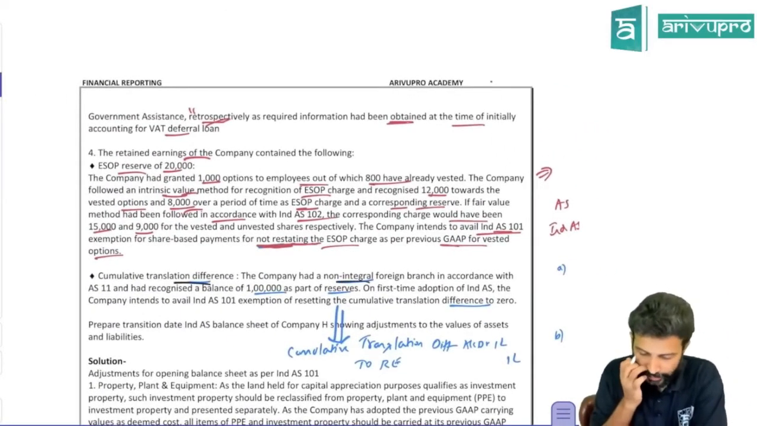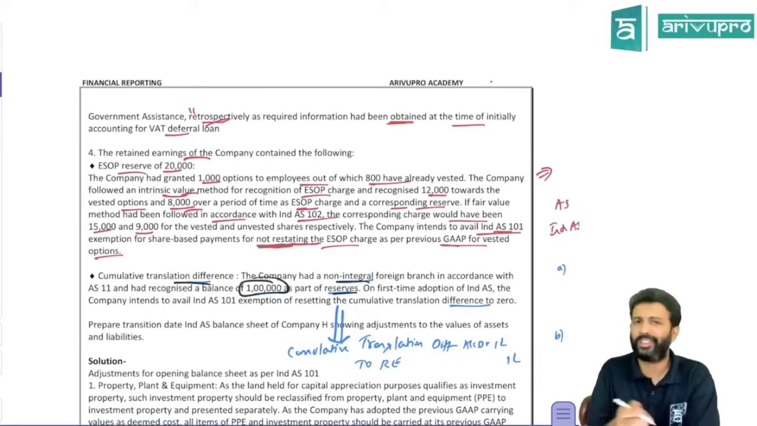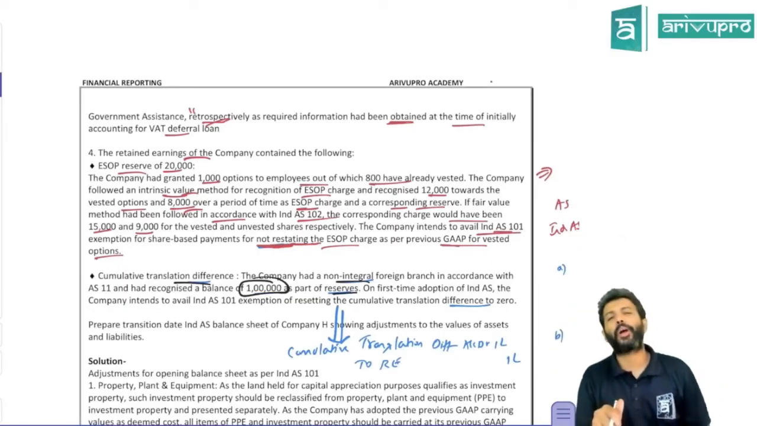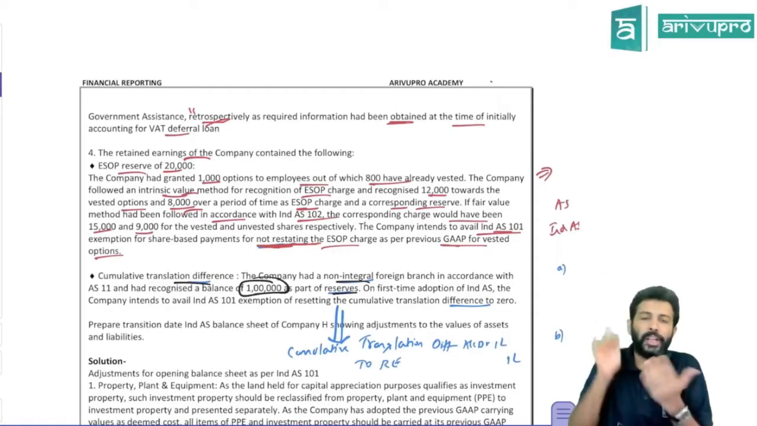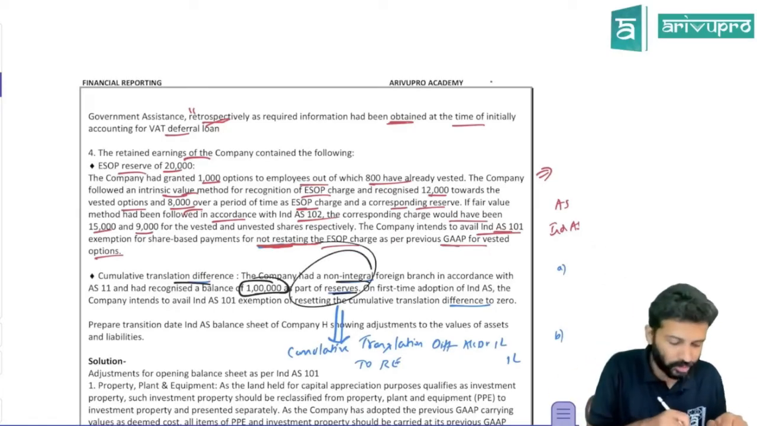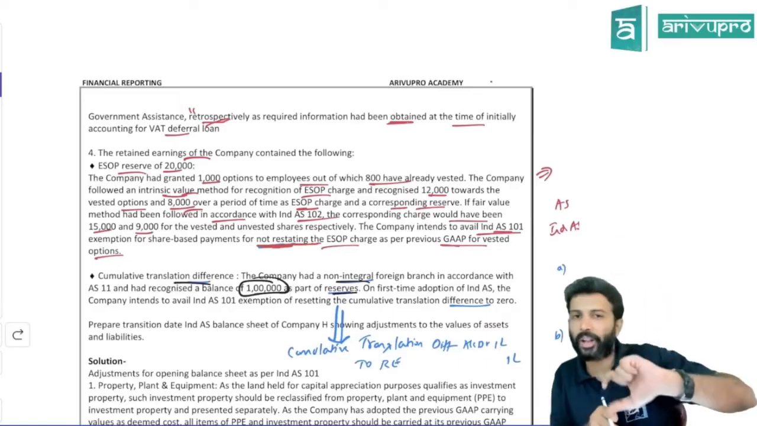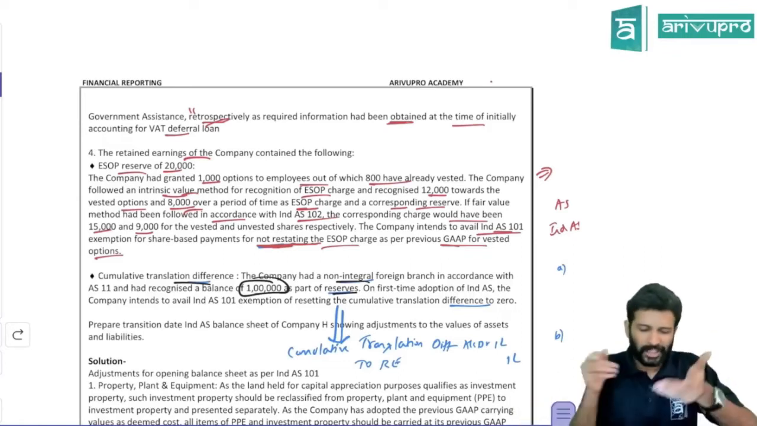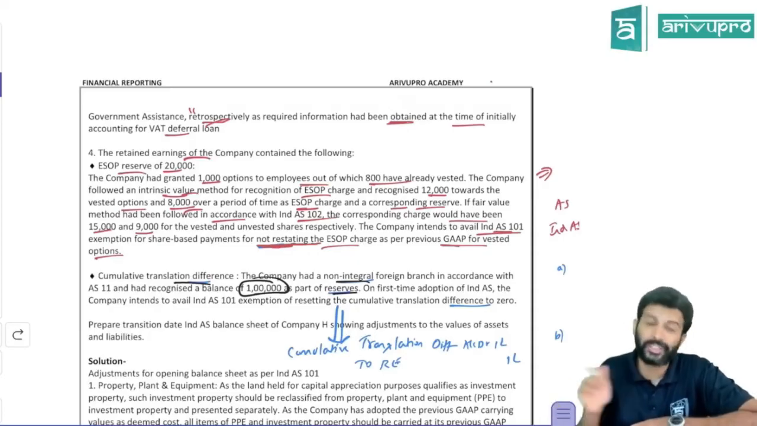Next, cumulative translation difference. The company had some non-integral foreign operations and it had recognized a balance of 1 lakh as part of this reserve. This is related to non-integral foreign operations. Non-integral foreign operation means, in IND AS 21 terminology, the functional currency of the foreign operation and the functional currency of the reporting entity are not the same. If it is not the same, we say non-integral. If it is the same, we call it integral. The words integral and non-integral are not there in IND AS, but they were there in AS. But that's what it means. Non-integral simply means the functional currency of the reporting entity and the foreign operation are not the same.